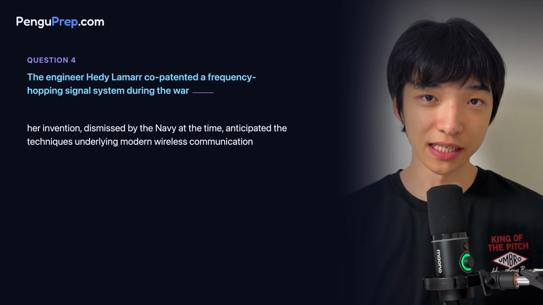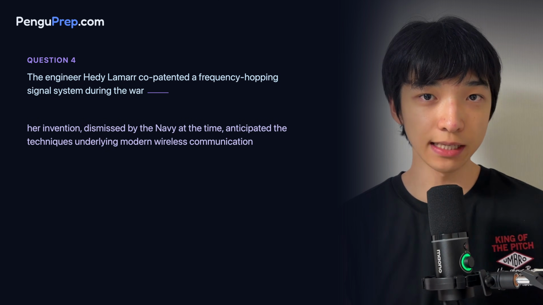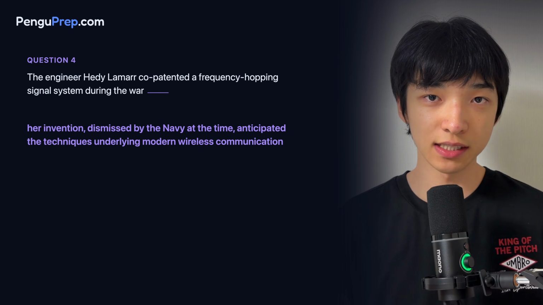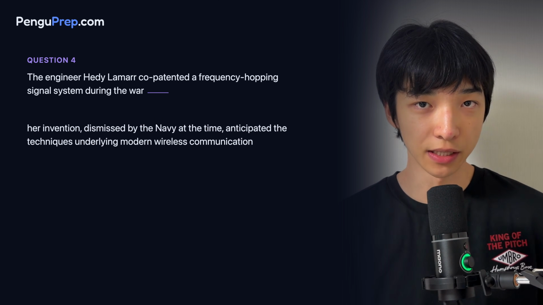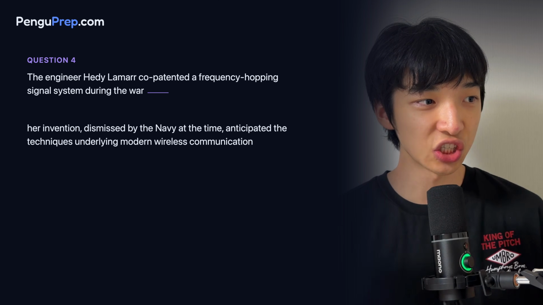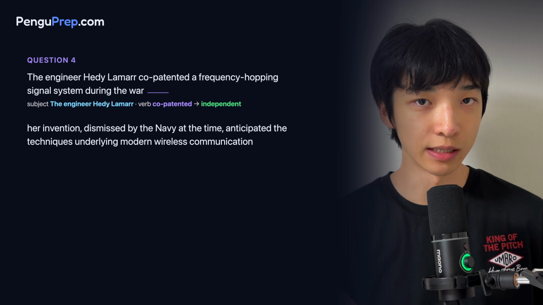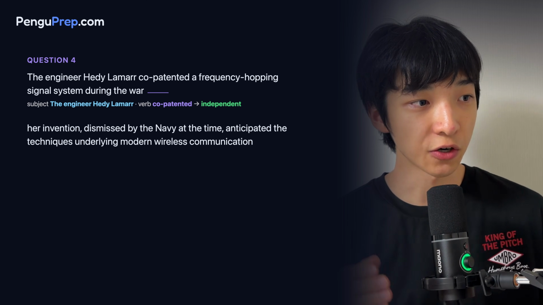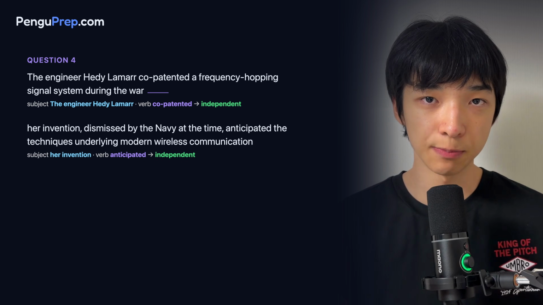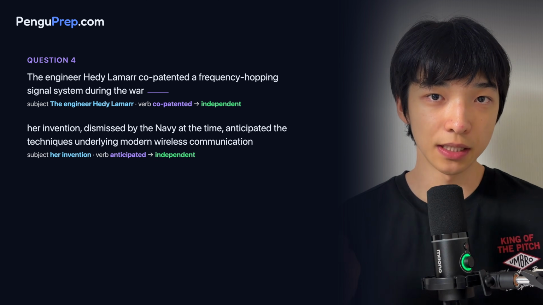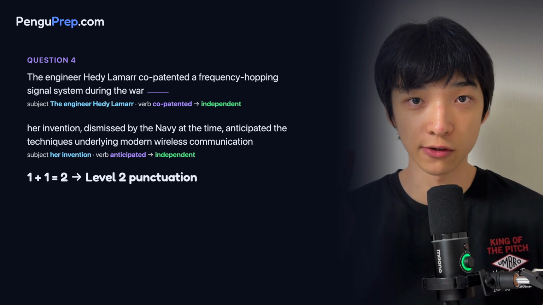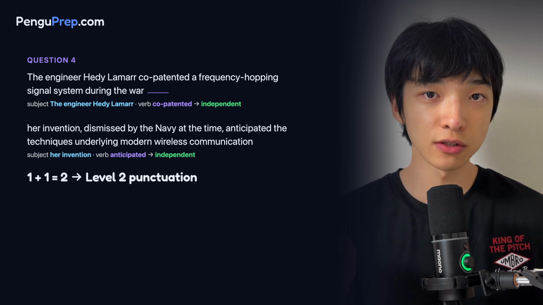The first piece is from the engineer to during the war. The second piece is from her invention to wireless communication. The first piece is an independent clause because the main subject is the engineer HL and the main verb is co-patented. The second piece is also an independent clause because the main subject is her invention and the main verb is anticipated. So we have two independent clauses, meaning that the sum of the levels is 1 plus 1 equals 2, and we are looking for a level 2 punctuation.